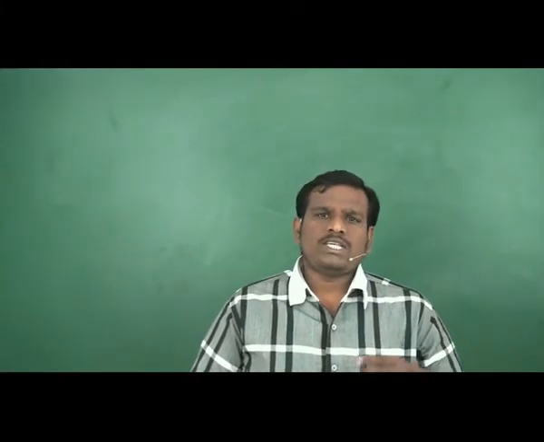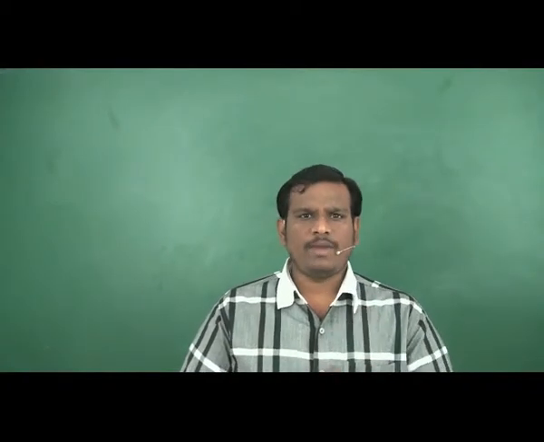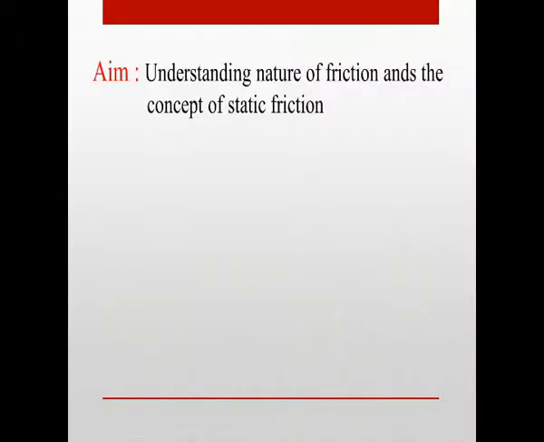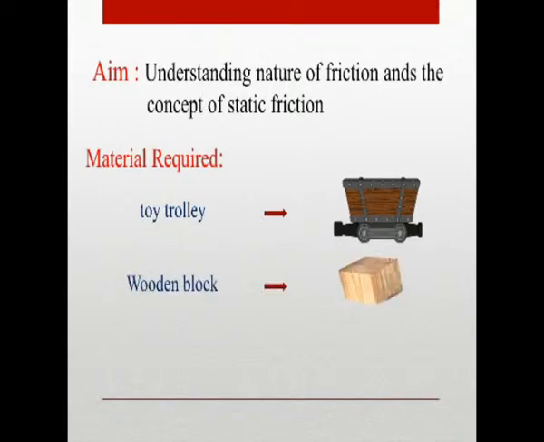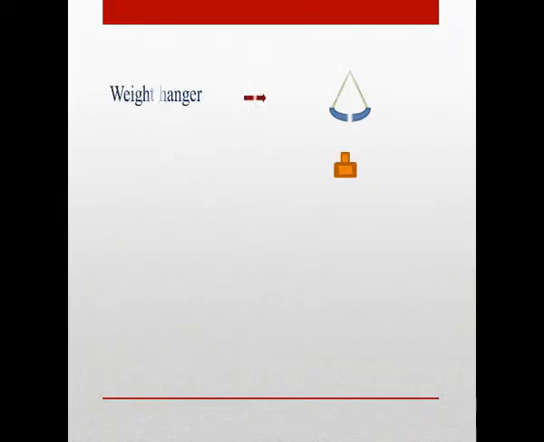Now we see the activity. In this activity, our aim is understanding the nature of friction and the concept of static friction. Required materials: one toy trolley, a small wooden block, string, a weight hanger and some weights, and a table.